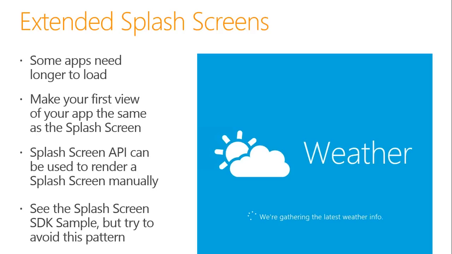For that, you can use the app splash screen API, which renders the splash screen manually. But you know what? We don't really recommend this approach, because we don't want the user to keep on waiting for data to load, no matter how complex the application is, because basically he is not in your app to see the splash screen.